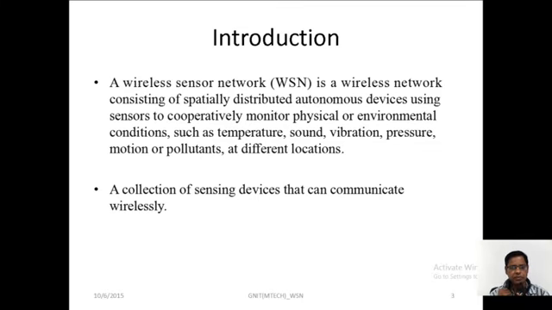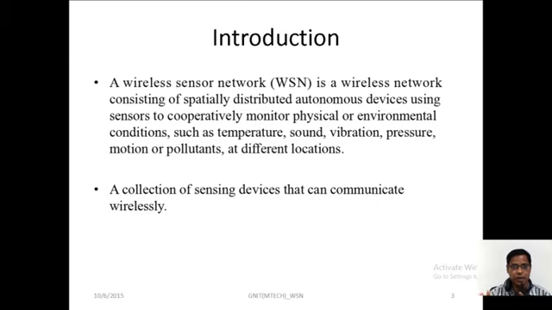Here the introduction to wireless sensor networking is, as I just told you, that the sensors are connecting to the devices, so that the devices are going to act with the sensors. What is the purpose of the sensor? The sensor gives simplicity to the devices. What is meant by simplicity? The nature of the work is simplified.